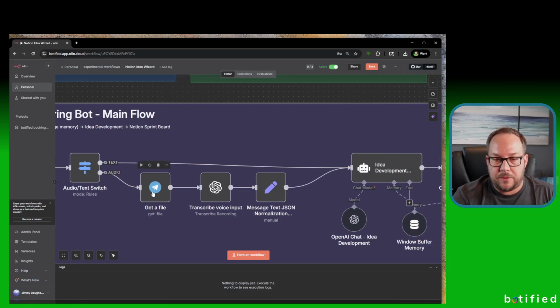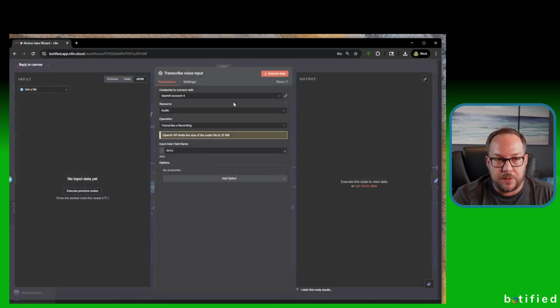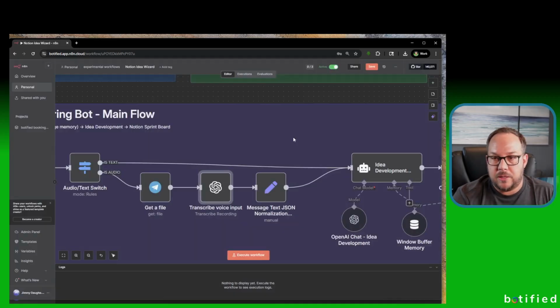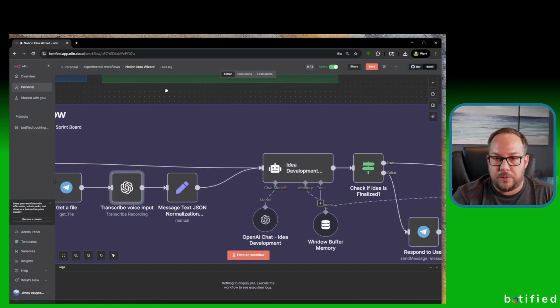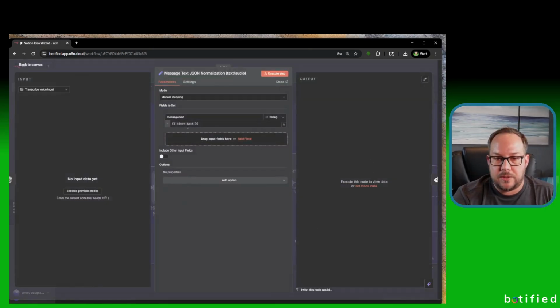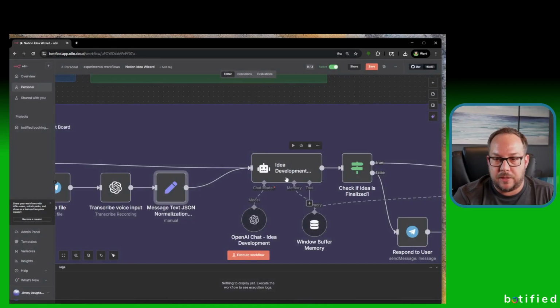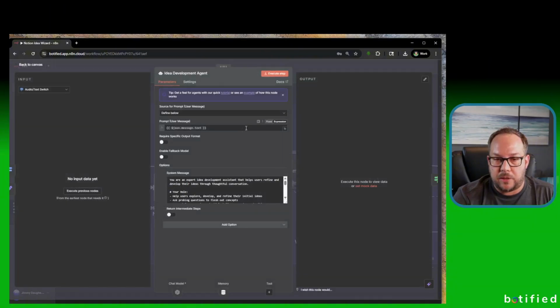The bottom path basically gets the file here from Telegram, so it downloads it, prepares it, and sends it to this OpenAI transcribe node. This just gets the file, transcribes it, and creates it into text. Then once it's created to text, we set it as this message.txt field in the JSON that then gets sent to the AI model here.